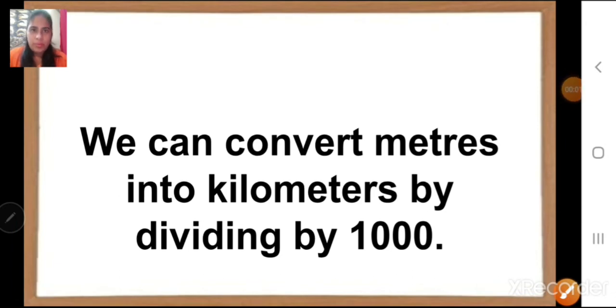Children, remember one thing. When we convert a bigger unit into a smaller unit, like from kilometers into meters, we multiply by 1000.